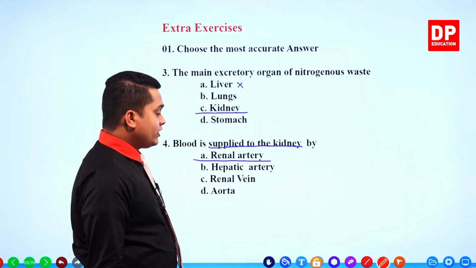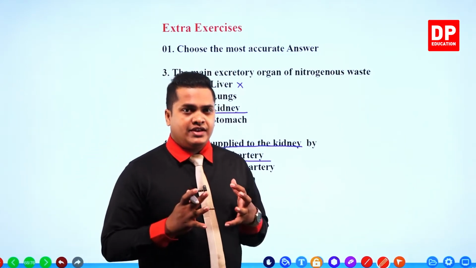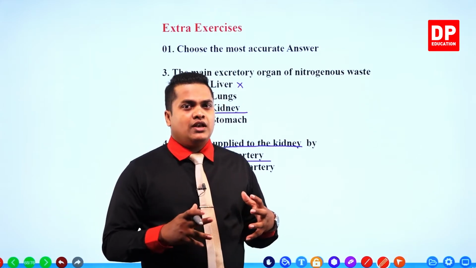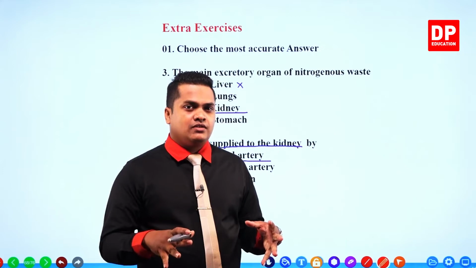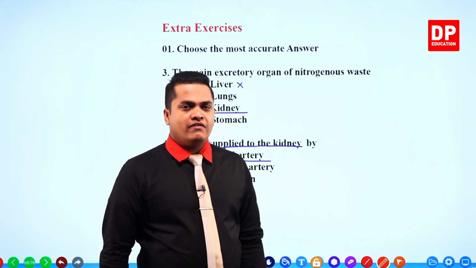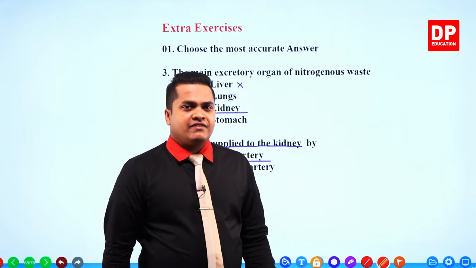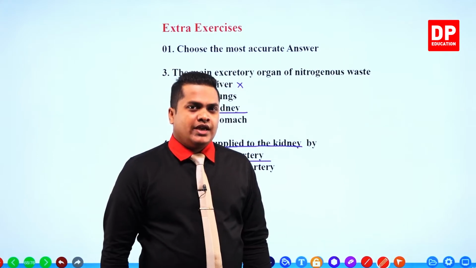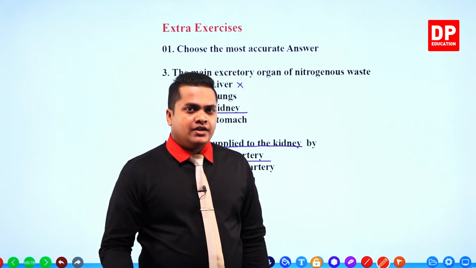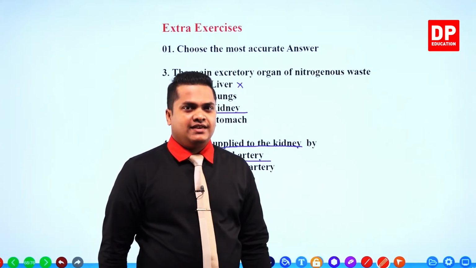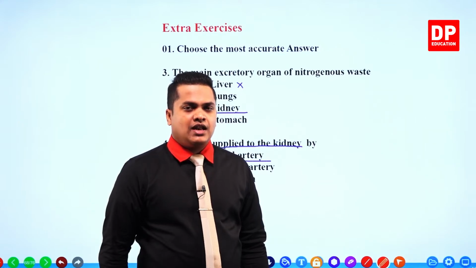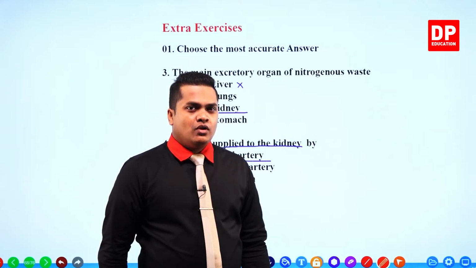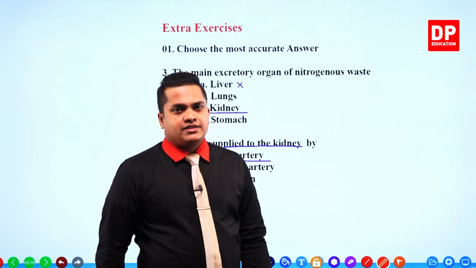Then the aorta. The aorta is the main artery in our body, distributing blood to all organs around the body. However, the aorta is divided into several branches in order to provide blood to each and every organ. One branch is the renal artery, which provides blood to the kidneys, right?